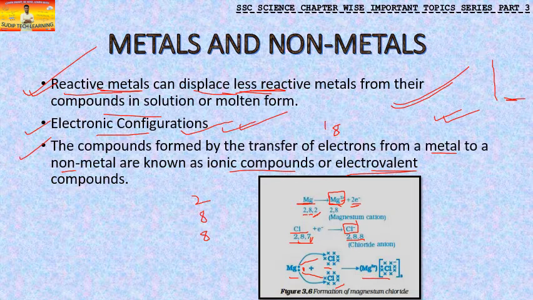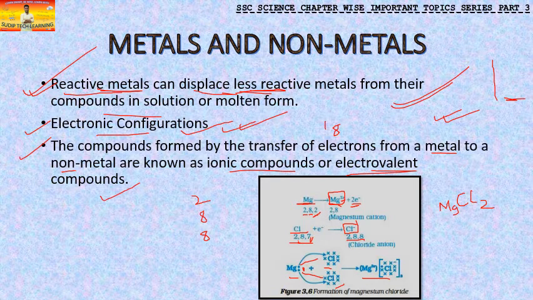So 2 chlorines get attached to this magnesium to form MgCl2. I've told you all this very briefly. If you have any confusion in this, please let me know in the comment box, and I will make a separate special video on this. I hope you have understood this part.